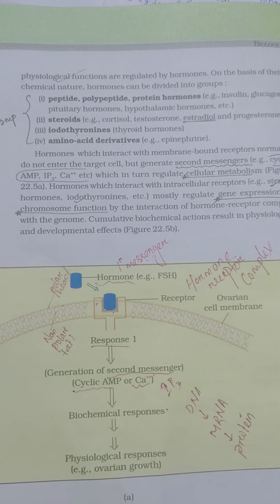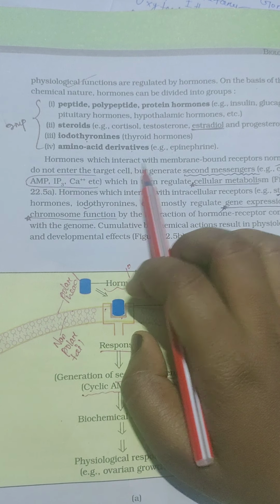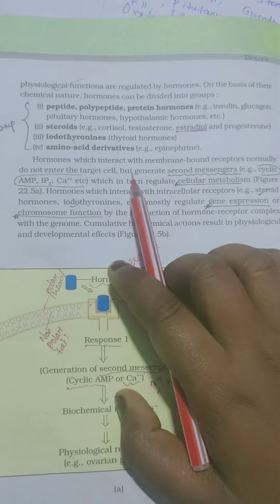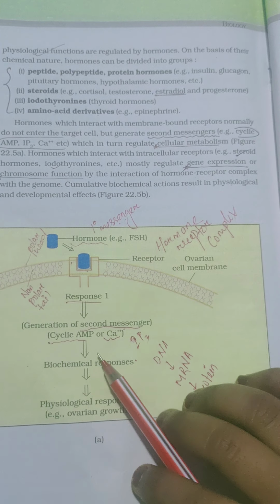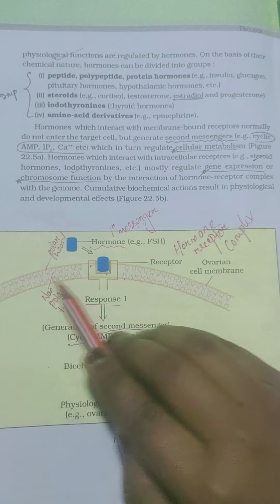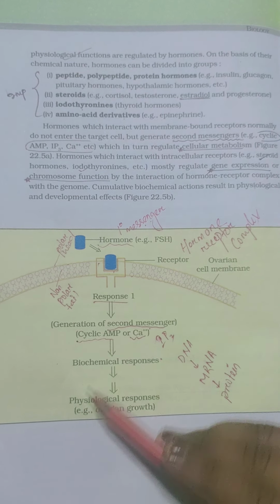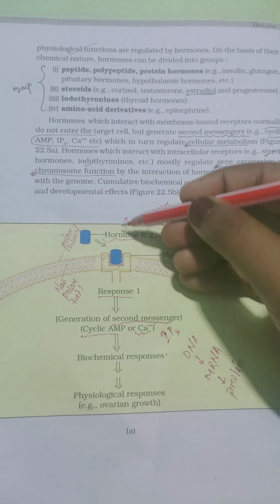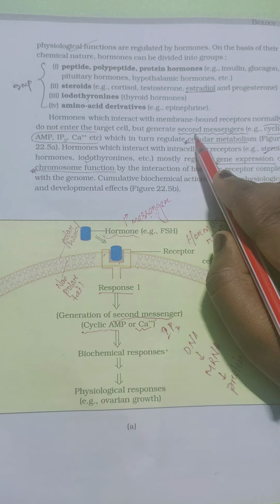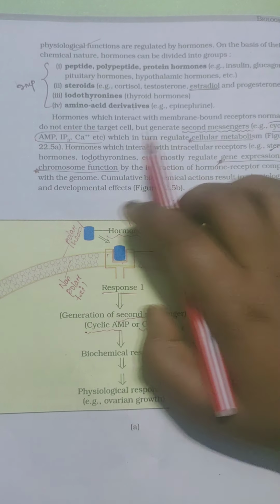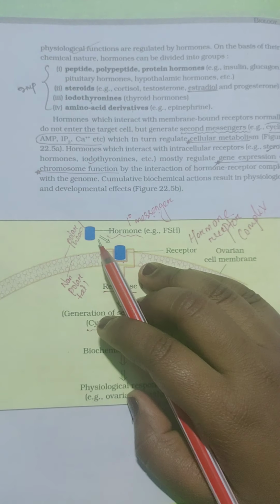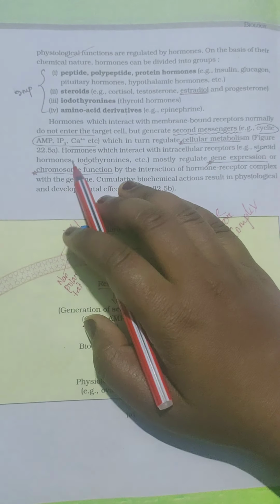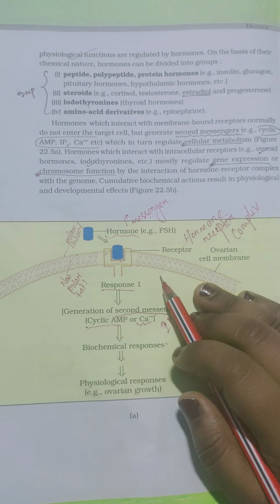Now, hormones which interact with membrane-bound receptors normally do not enter the target cell but generate second messengers. As I have said, hormones which interact with the membrane-bound receptor do not directly come into the target cell. They generate messages through second messengers like cyclic AMP, IP3, Ca++, etc., which in turn regulate cellular metabolism.